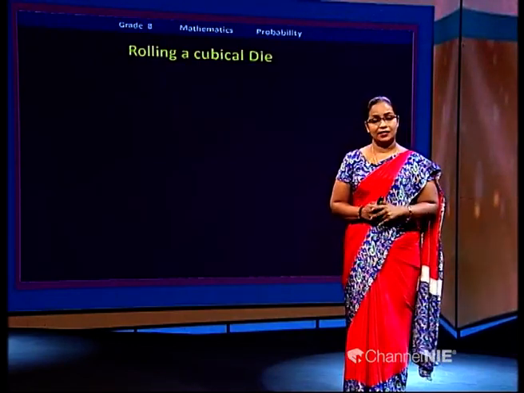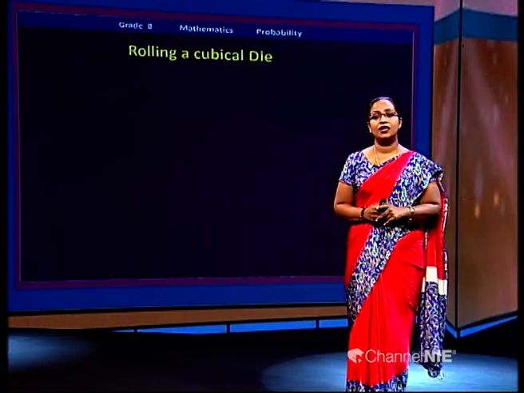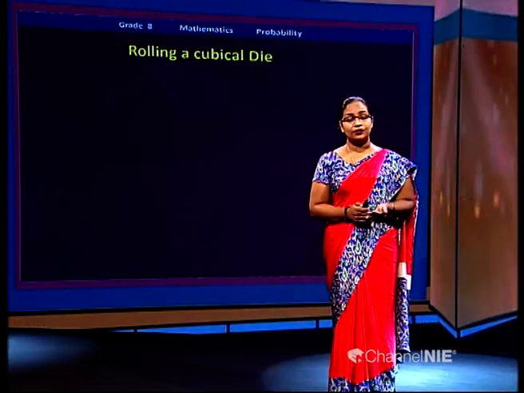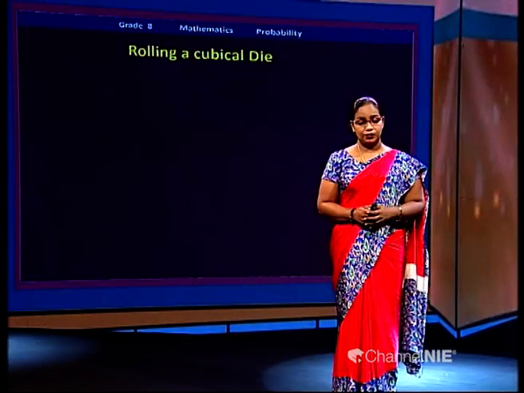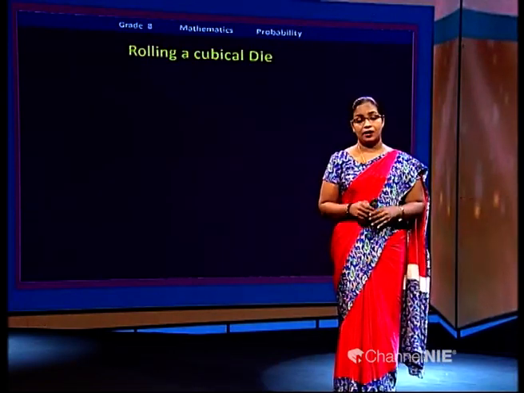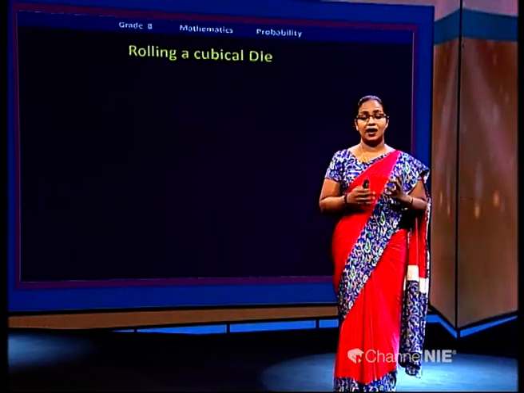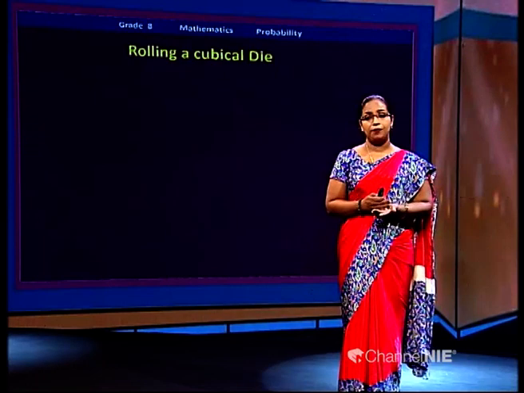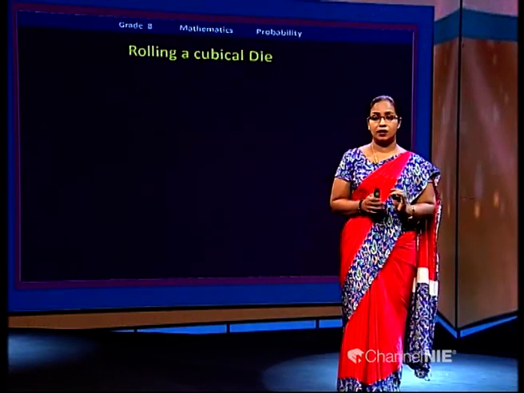Here, as the first one, I am going to roll a cubical die. Earlier we discussed the cubical die. It's an unbiased object, a fair die. All six sides are equally likely to turn up.